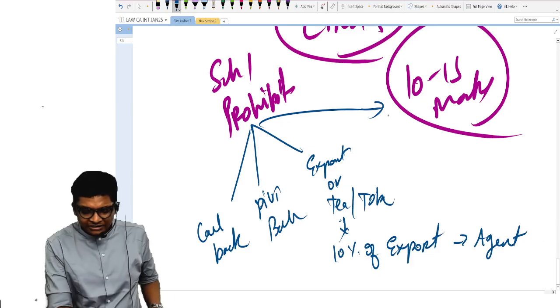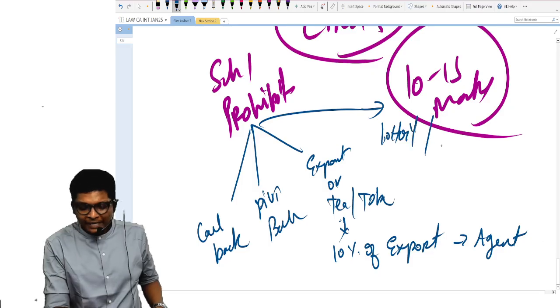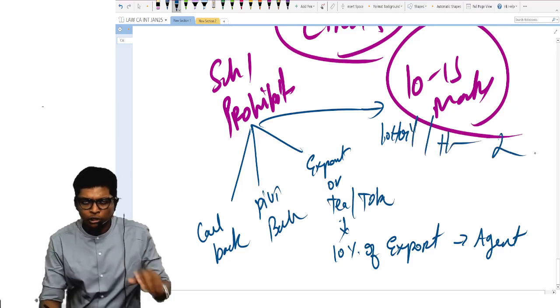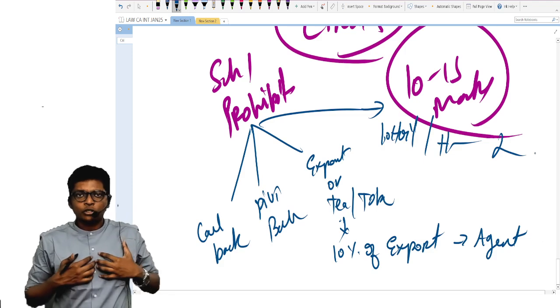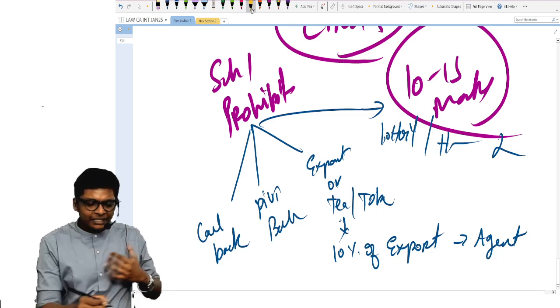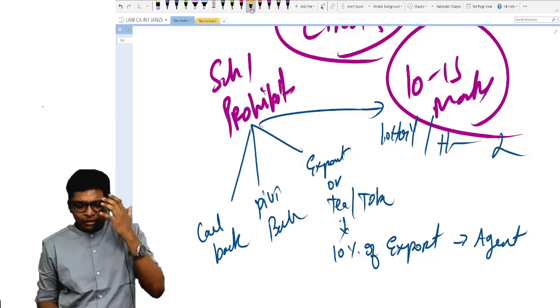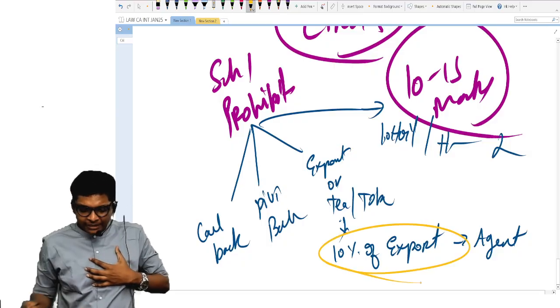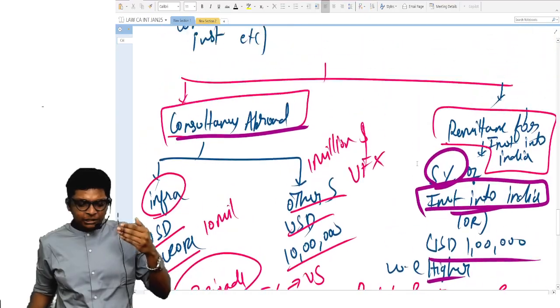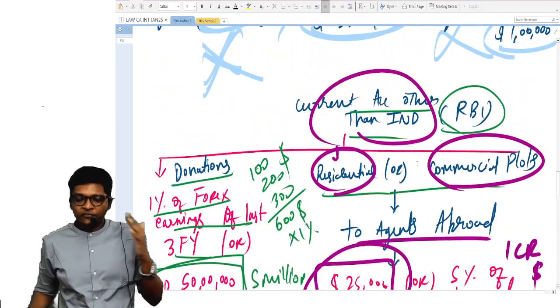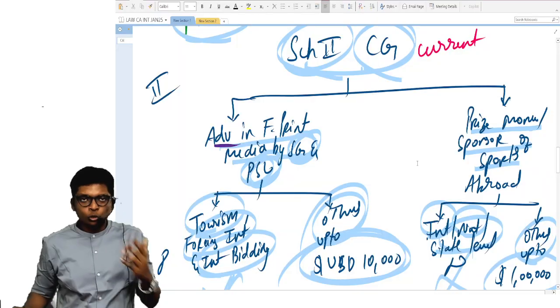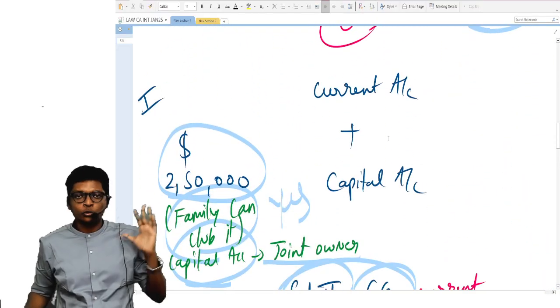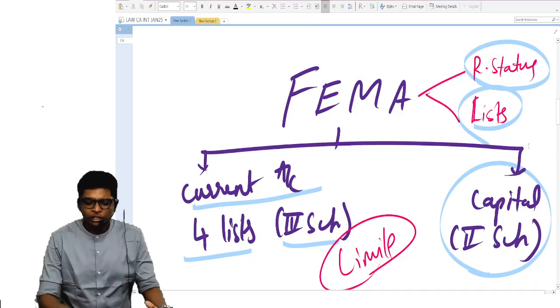Then other terms which come over here, like lottery winnings you want to remit back, or buying lottery tickets, these are not allowed. Remember the keywords because you don't have to mug up. So quickly, you just have to remember only 7 or 8 limits in FEMA. This 10% one limit. Then here just now we saw 1, 2 and 3, 4 limits. Then again in schedule 2, 2 more limits and the base limit of 2,50,000. This is the summary of FEMA limits.